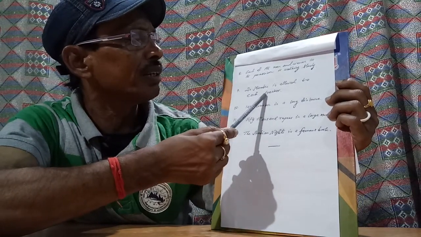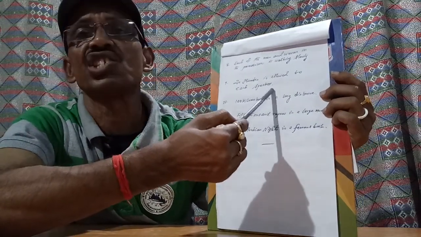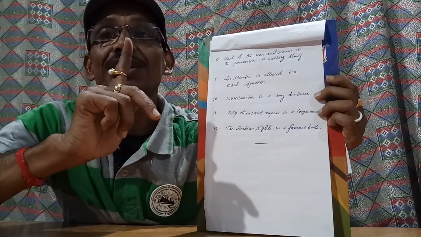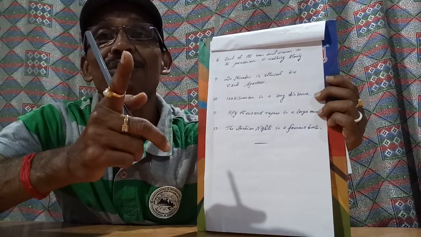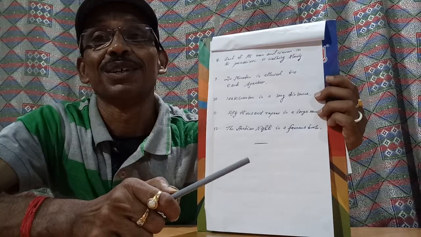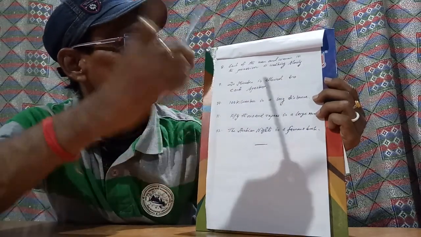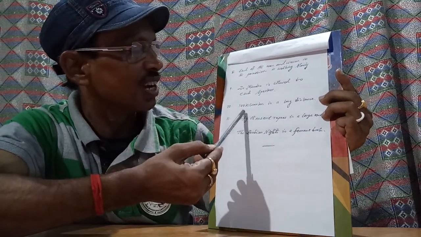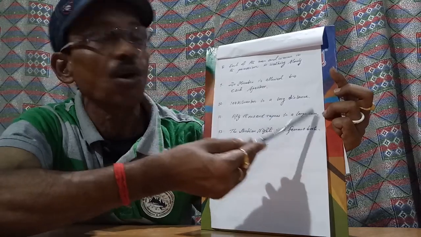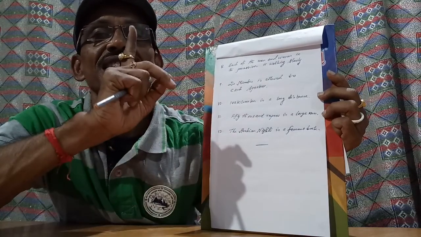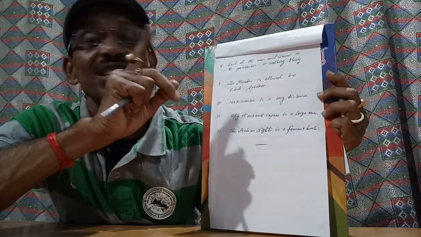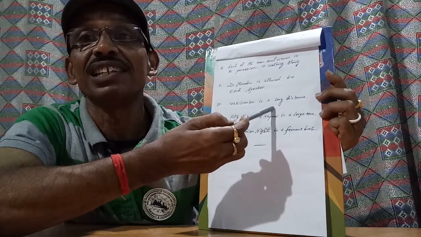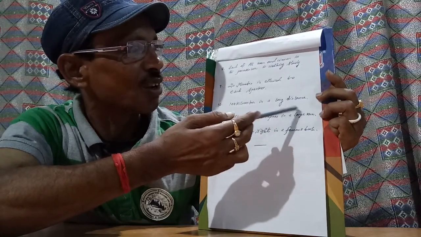Number 9, I have written, 20 minutes is allowed to each speaker. 20 minutes, you see, is one duration of time, and that is allowed to each speaker. So 20 minutes is considered the singular subject. That's why the verb "is" is correctly used here. Next, 100 kilometers is a long distance. 100 kilometers is considered one distance. That is a singular subject, so "is" is rightly used here. 100 kilometers is a long distance.